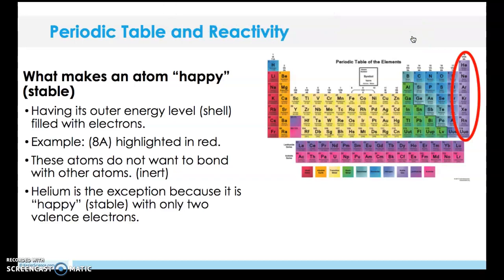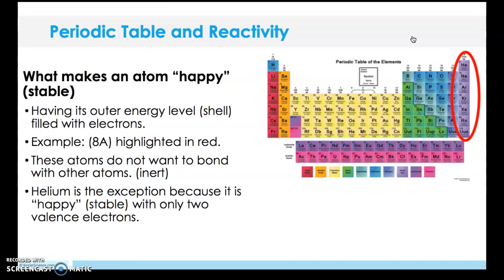Okay, in our last bit of notes, sorry I couldn't fit this on the other video, so it's just two videos today. What makes an atom happy or stable? So we know that group 18, our noble gases, are considered stable, but let's talk about why.